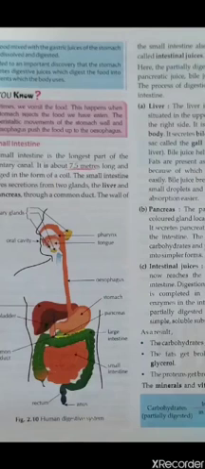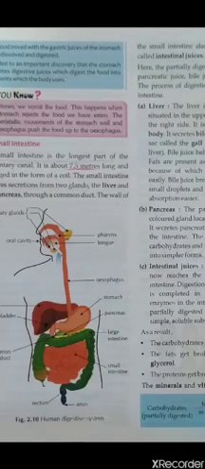It takes place in the large intestine. Okay, absorption of food takes place in the small intestine, and absorption of water and minerals takes place in the large intestine. A good supply of blood is present in the villi, which helps in the transportation of nutrients absorbed from the digested food.